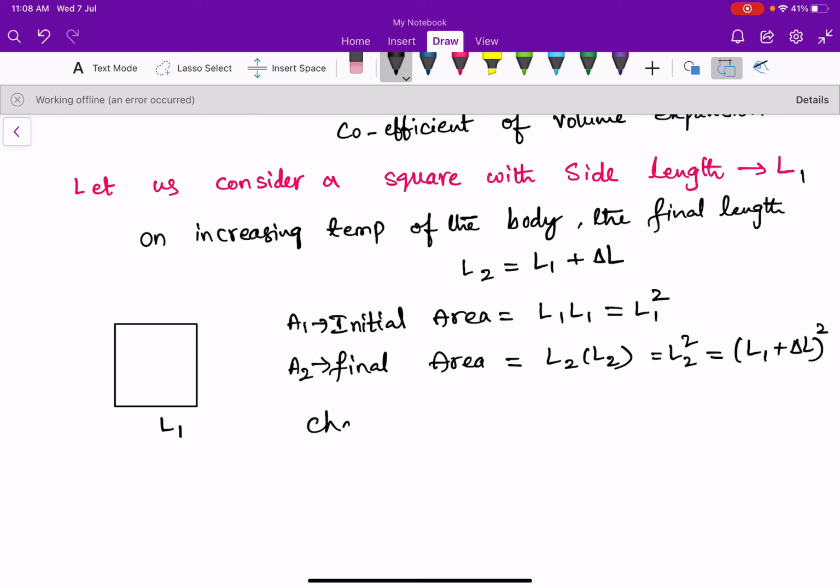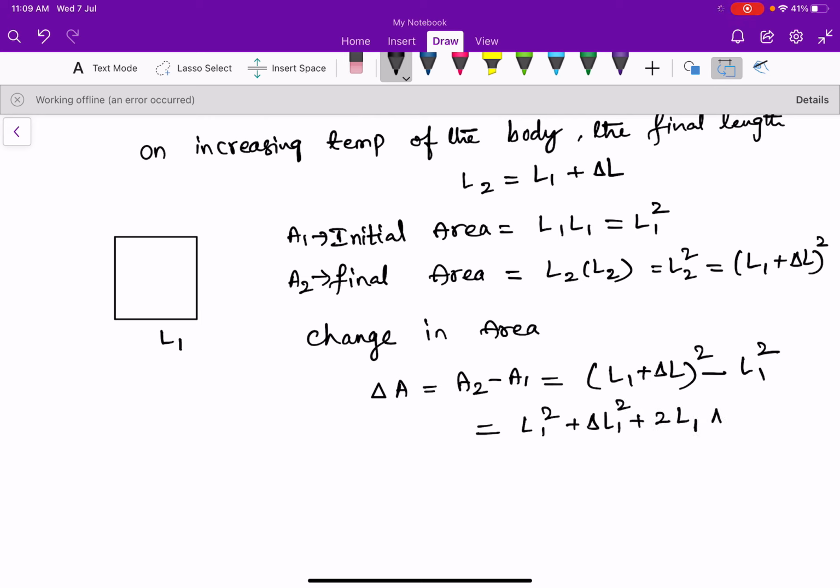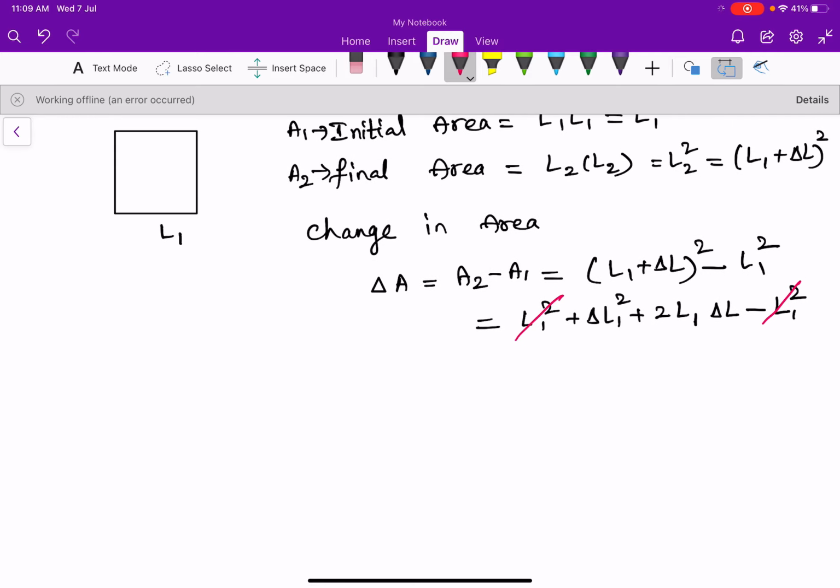So the change in area, delta A, is equal to A2 minus A1, that is L1 plus delta L whole square minus L1 square. This is in the form of A plus B whole square formula. So L1 square plus delta L square plus 2 L1 delta L, minus L1 square. Here L1 square and L1 square cancel, and we can neglect higher order terms.